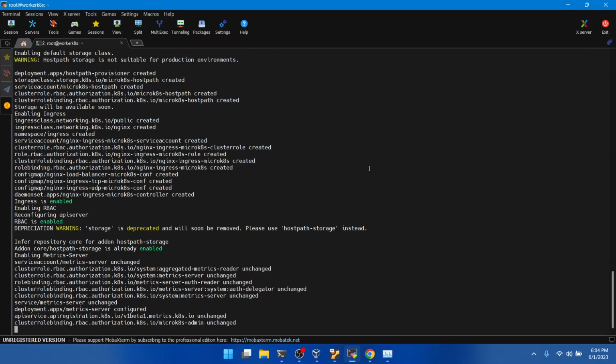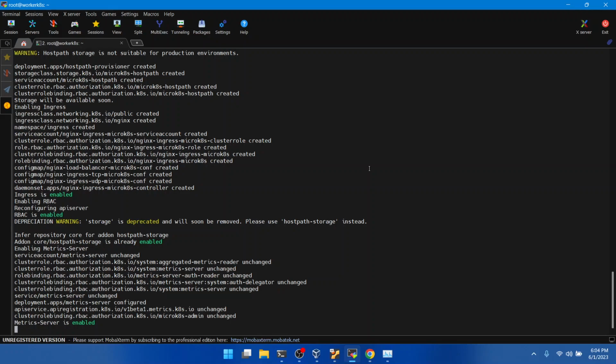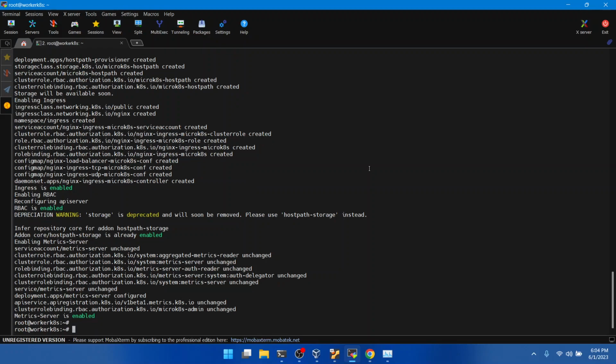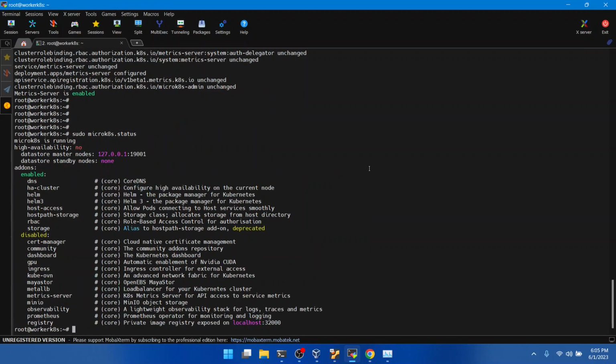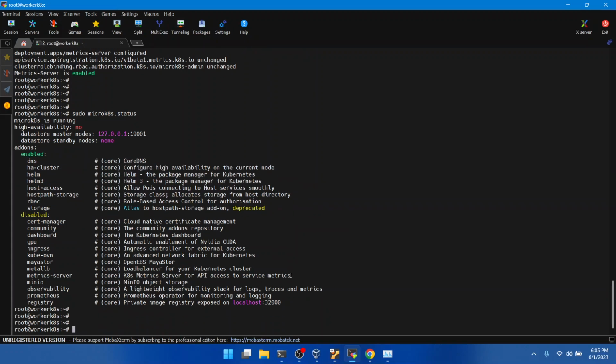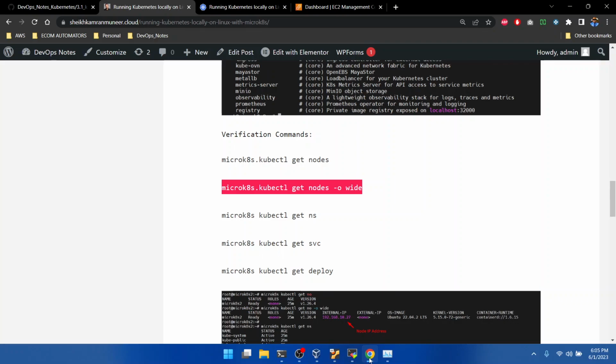All right, it seems to be the last part of this. Okay, let me check the status again. Here we can see that everything is enabled. Now we go for the verification, microk8s. Okay, all right.